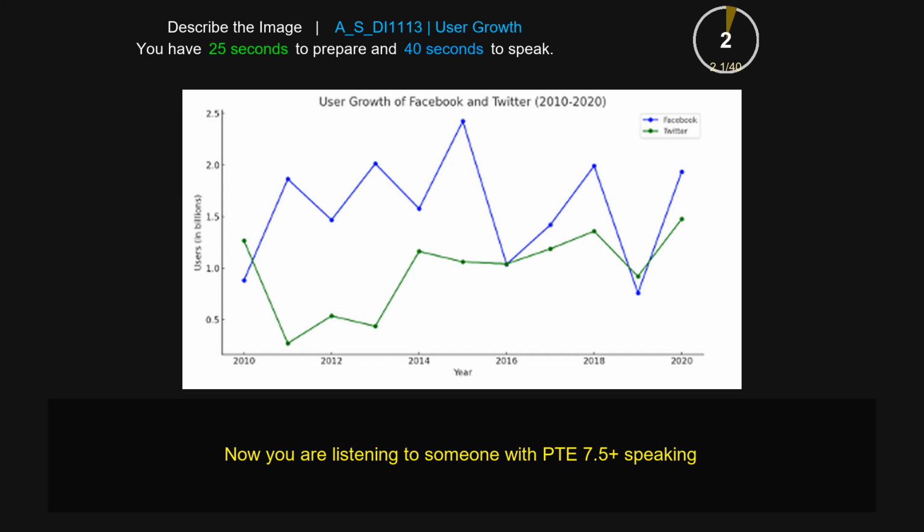The given line graph provides information about the user growth of Facebook and Twitter from 2010 till 2020. The highest number of Facebook users is in 2015, which is almost 2.5 billion, whereas the lowest is in 2019, which is around 1.1 million. Similarly, for the use of Twitter, the highest is shown in 2020, which is almost 1.5 billion, whereas the lowest is shown in 2011, which is almost 0.2 million. Overall, the picture speaks about the user growth of Facebook and Twitter.